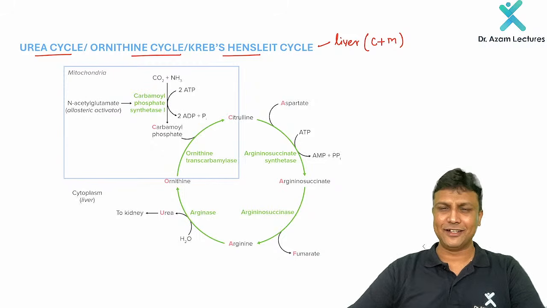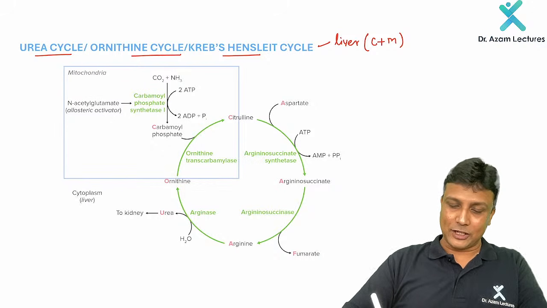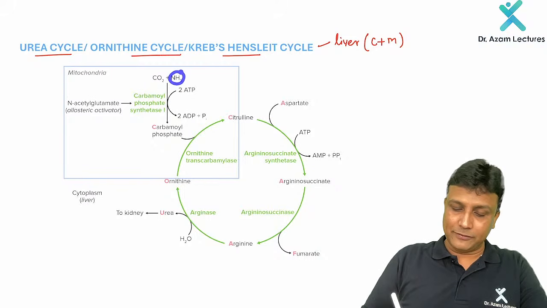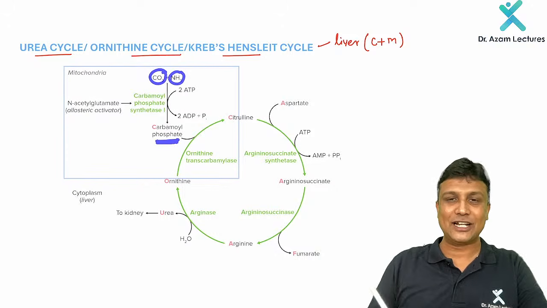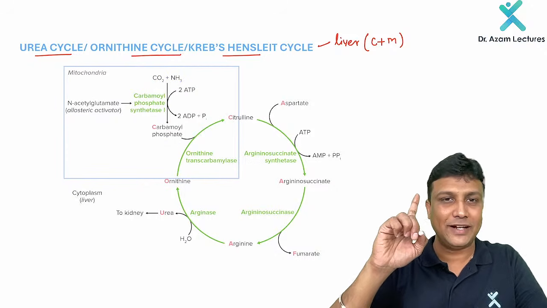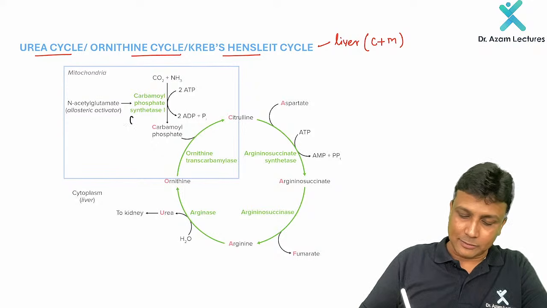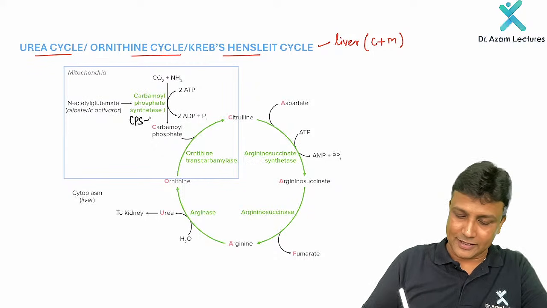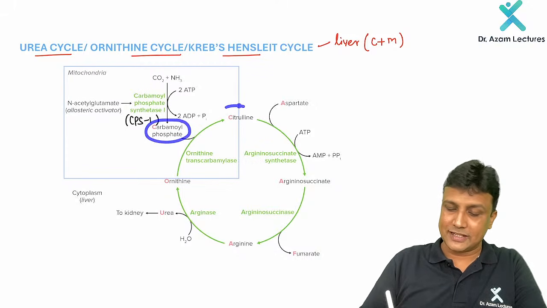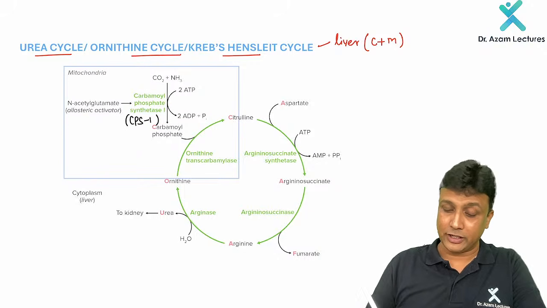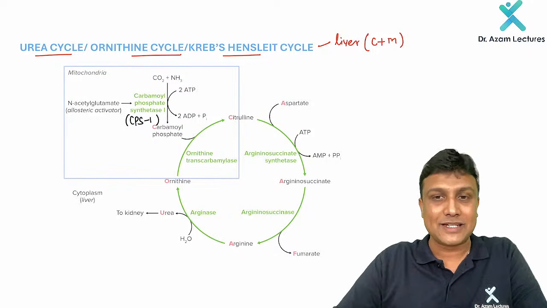Now let us see the cycle here. It's a very small cycle, hardly 5 reactions in this one. Now look here, starting from here, ammonia will first of all combine with carbon dioxide to form carbamoyl phosphate. That is why the name of the enzyme is carbamoyl phosphate synthase 1, CPS1, sir. Now this carbamoyl phosphate is going to combine with ornithine, and together they are going to form citrulline.